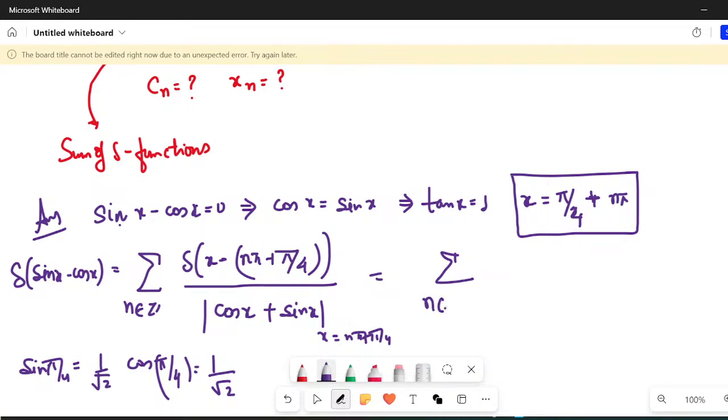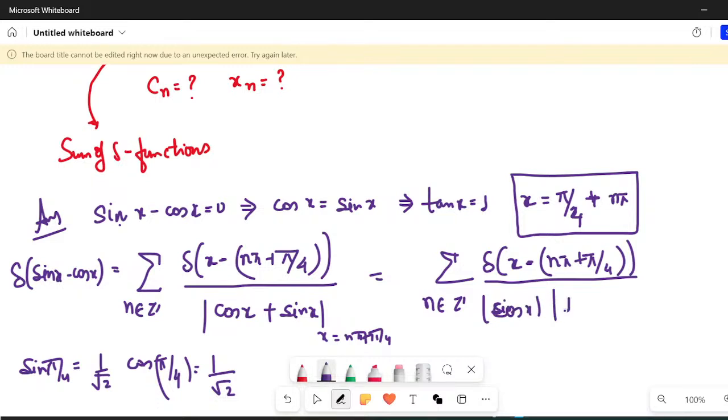So this will give you n belongs to Z. There would be Dirac of x minus (n pi plus pi by 4) divided by modulus of sin x, or you can take modulus of cosine x outside. Inside you have this 1 plus tangent x, and you know that already, this is 1.